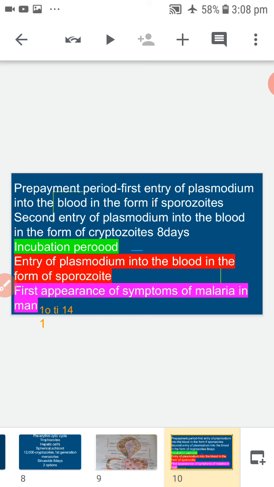Pre-patent period means the interval between the first entry of plasmodium into the blood in the form of sporozoites and the second entry of plasmodium into the blood in the form of cryptozoites.